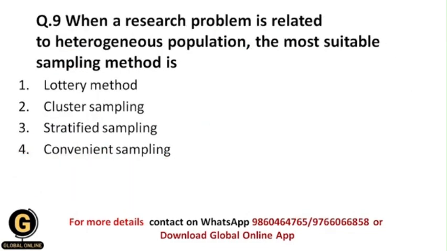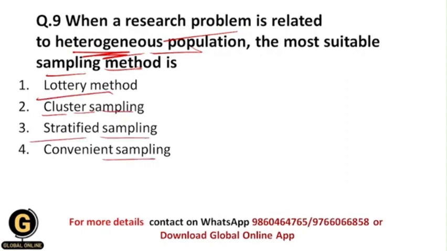When a research problem is related to a heterogeneous population, the most suitable sampling method is, now here when there is a heterogeneous population, then what type of sampling method should a researcher follow, whether it is lottery method, cluster sampling, stratified sampling, or convenient sampling.